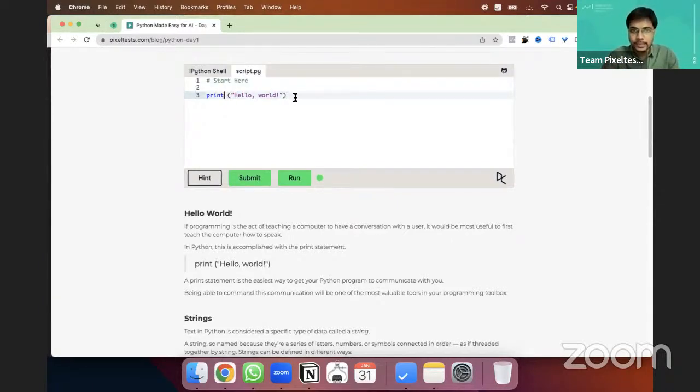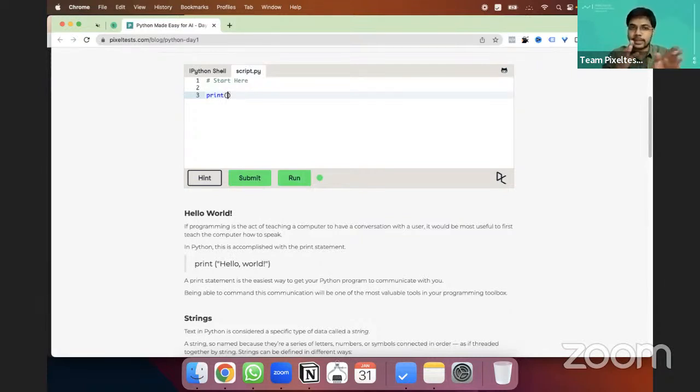So what is there in this print statement? Now, if you see, print is a keyword that is predefined in Python libraries. It is going to put out everything that is there within these brackets. So there is a print statement, and then there are brackets.